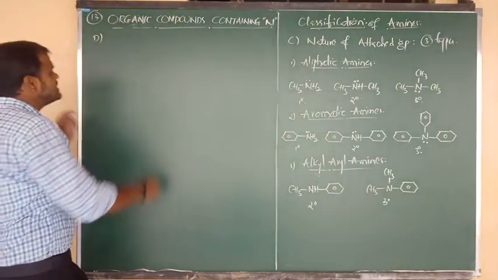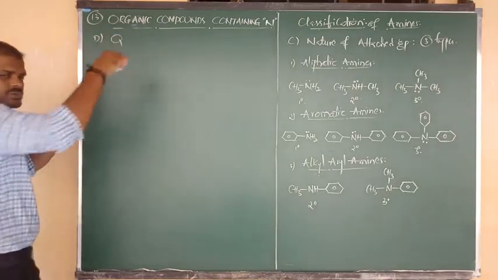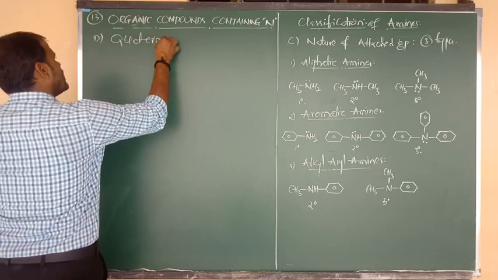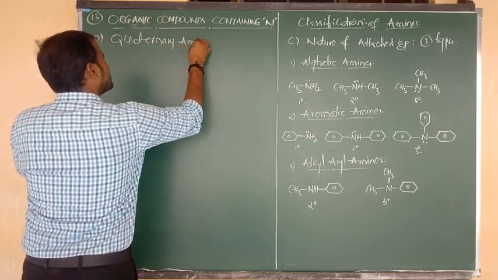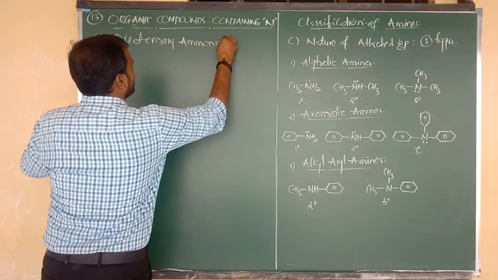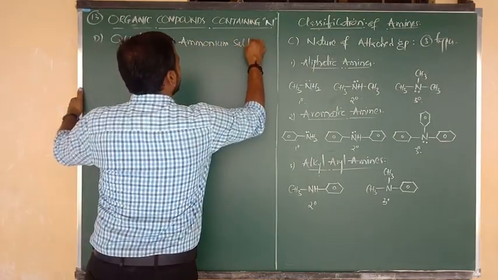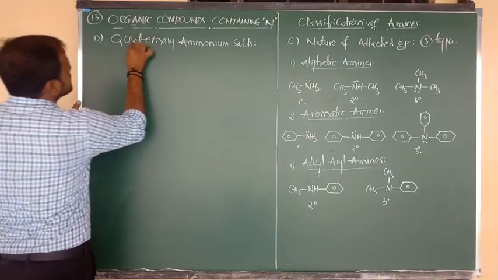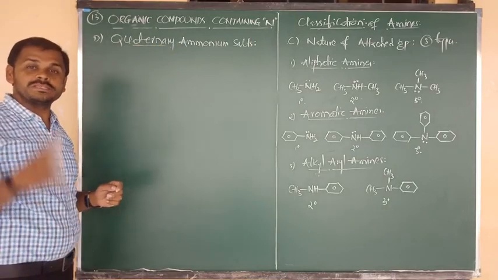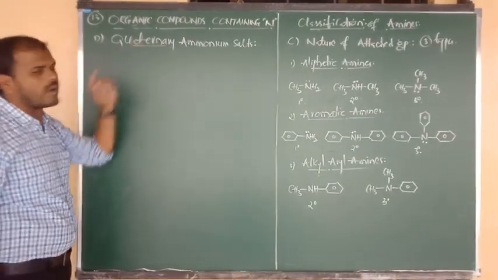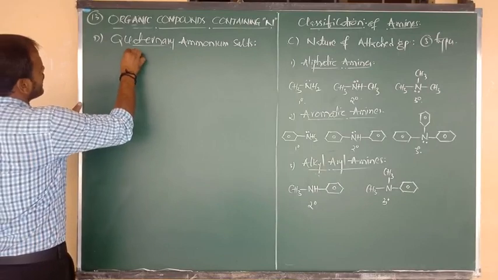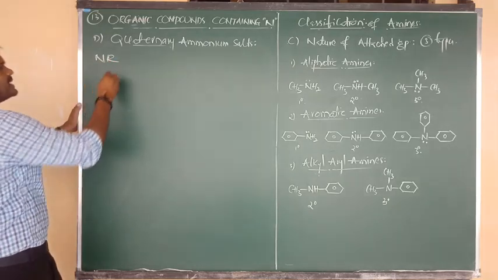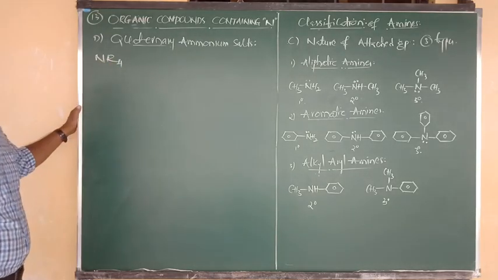Now this is important. In this chapter it is very important terminology. So what is meant by quaternary ammonium salts? Let me first consider the formula. What is meant by quaternary? If nitrogen is connected to surrounding 4 carbons, this is called quaternary, nothing but surrounding 4 alkyl groups.